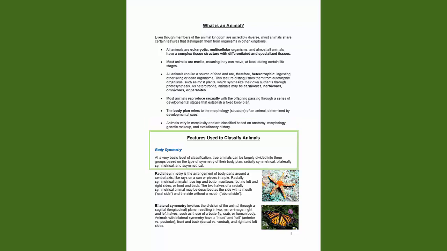Features used to classify animals. Body symmetry. At a very basic level of classification, true animals can be largely divided into three groups based on the type of symmetry of their body plan: radially symmetrical, bilaterally symmetrical, and asymmetrical.